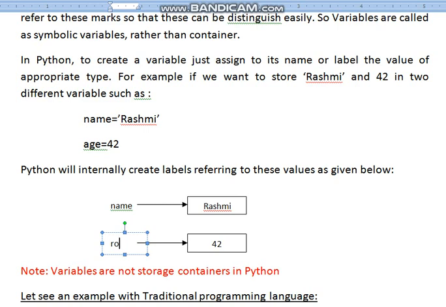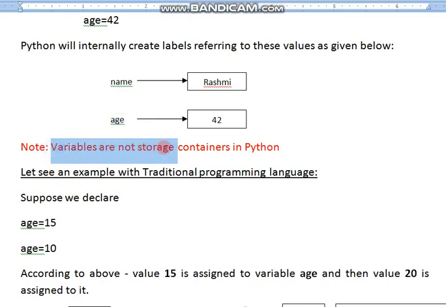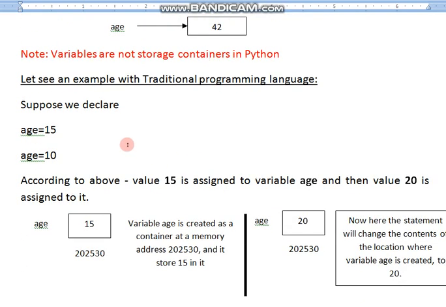Fine. So let it be as it is. So here one note is given. Note: variables are not storage containers in Python. Variables never get treated as containers in Python. So there is an example, please see.